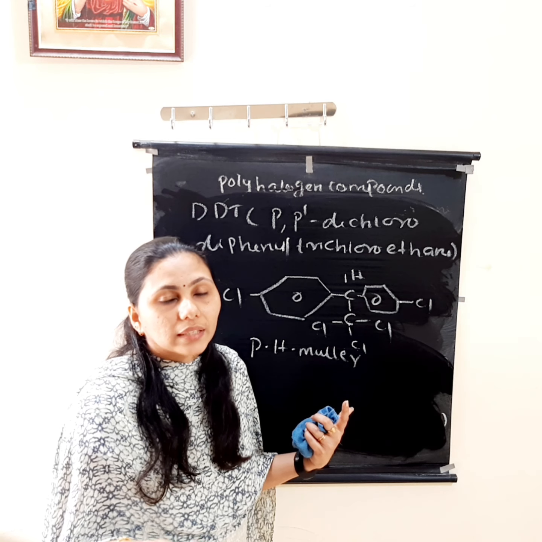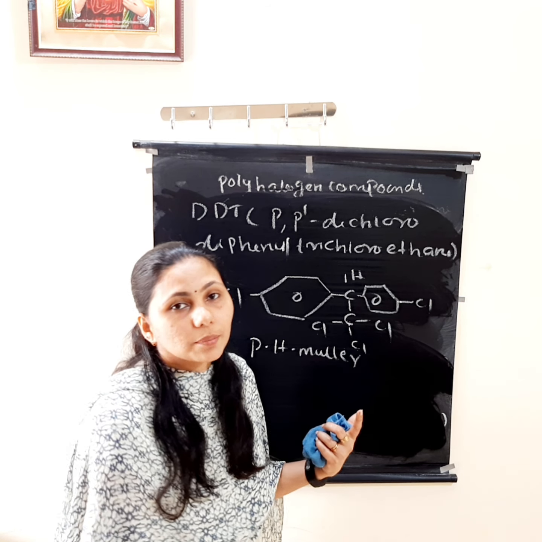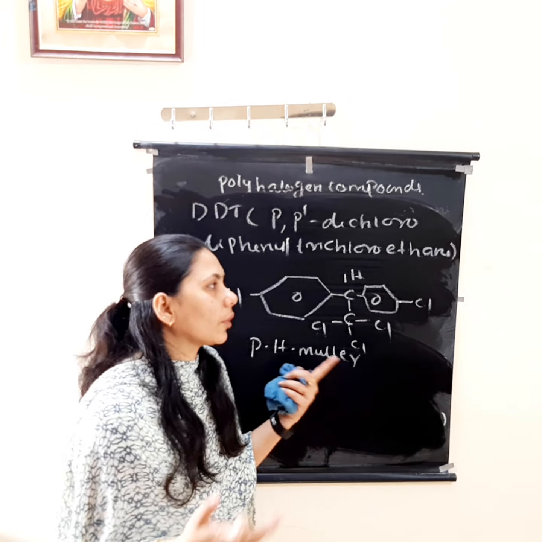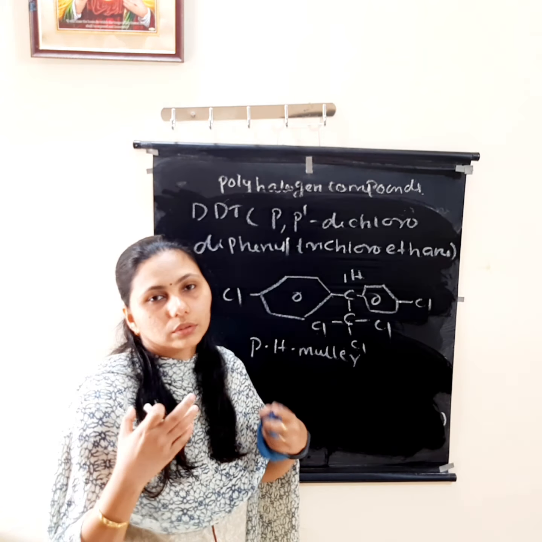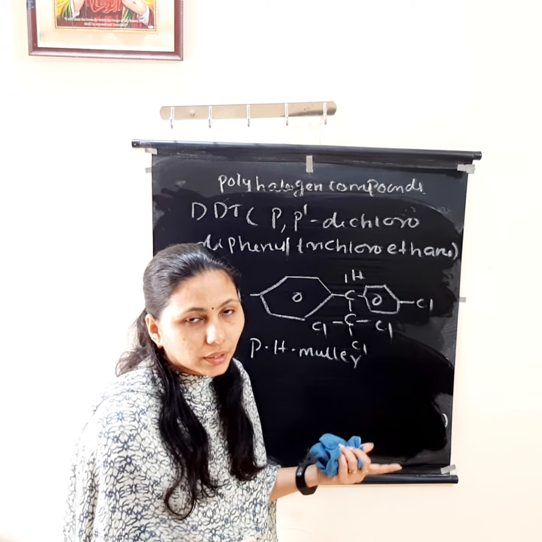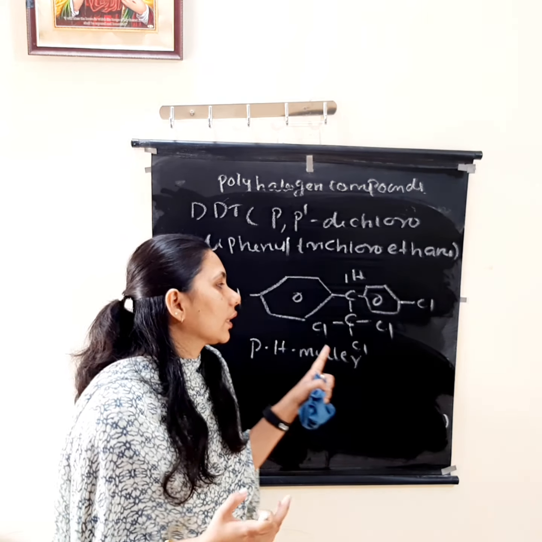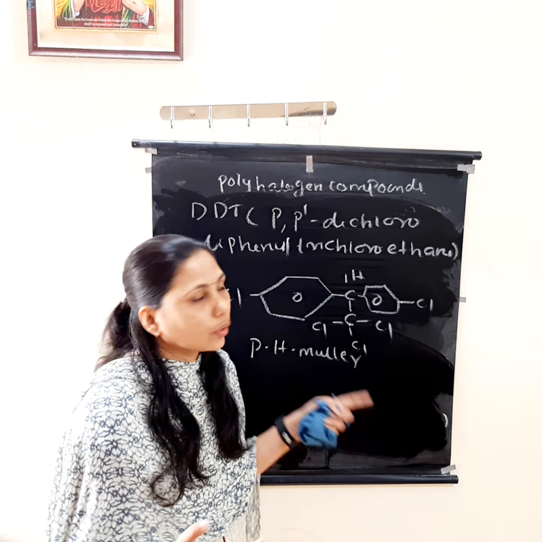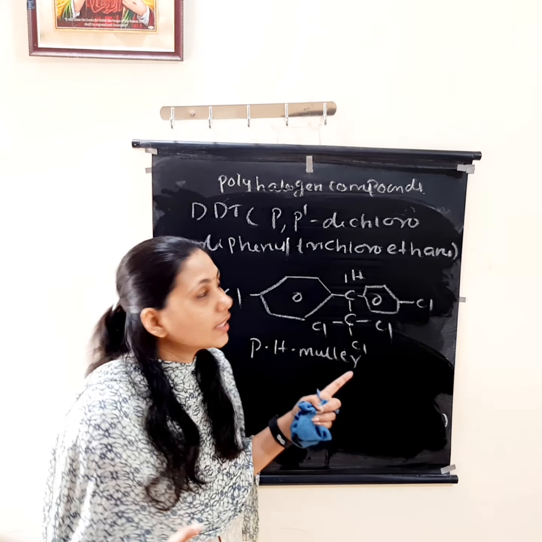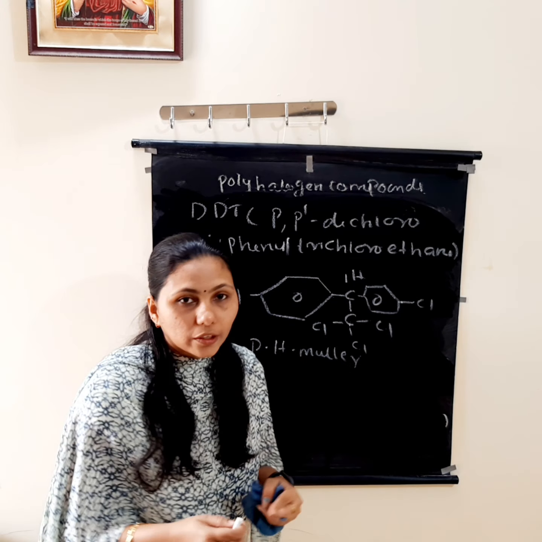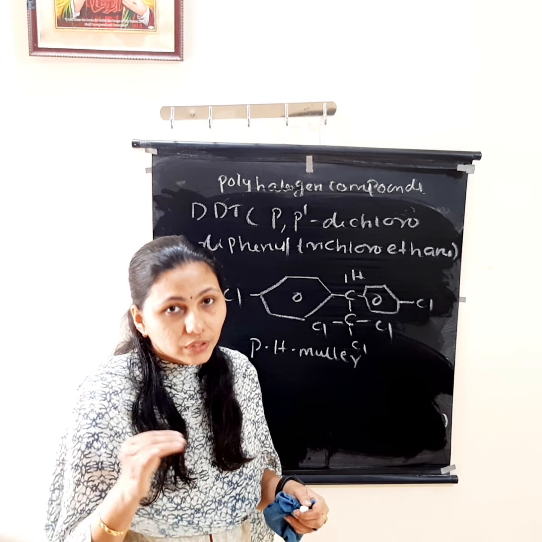And in 1973, the United States banned the production and use of DDT. Okay, the use, production and side effects you can read from the notes. Only the important thing you have to learn is the chemical structure of DDT. So what is DDT? It is para-dichlorodiphenyltrichloroethane. So that is the end of this chapter.